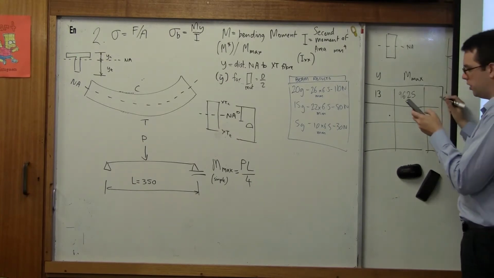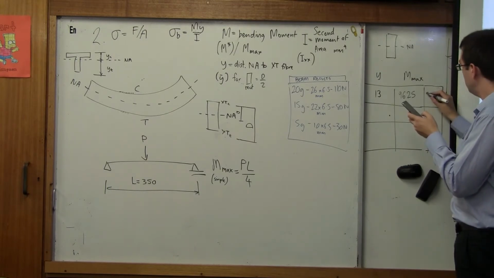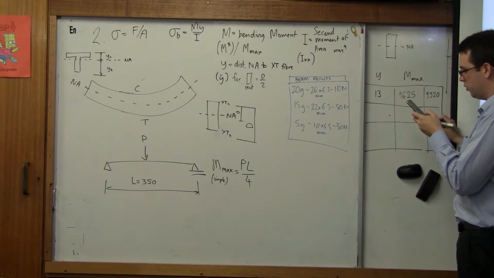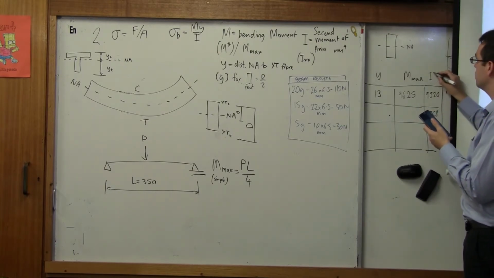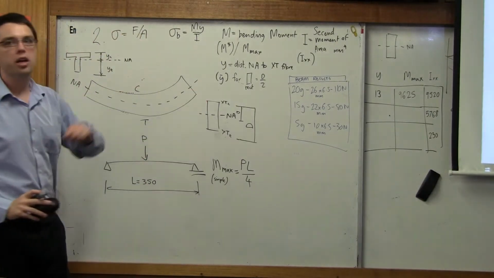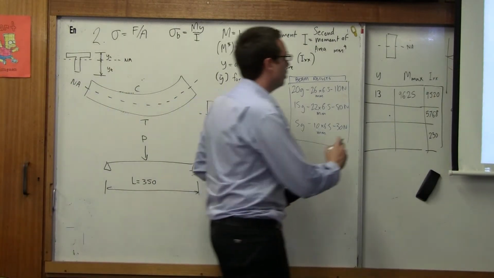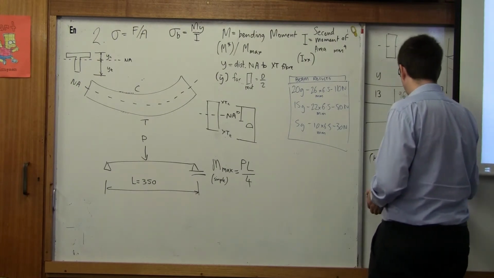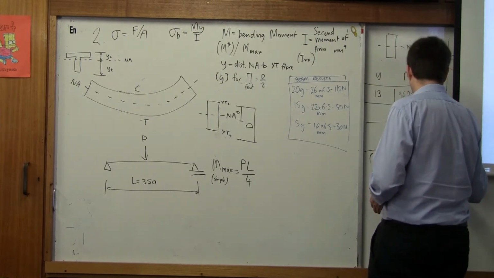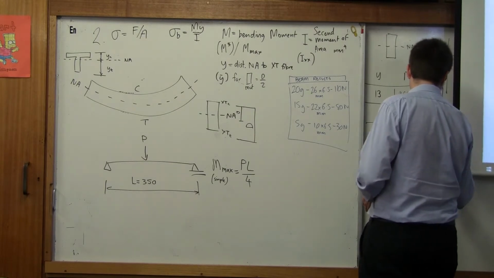So the IXX value for this one is conveniently 9520. I will solve the other ones for you: 5,768 and 230. I've already calculated those values. I'm just going to write down what the units are just below. That's in millimeters, that's in Newton millimeters, and that's in millimeters to the power of 4.